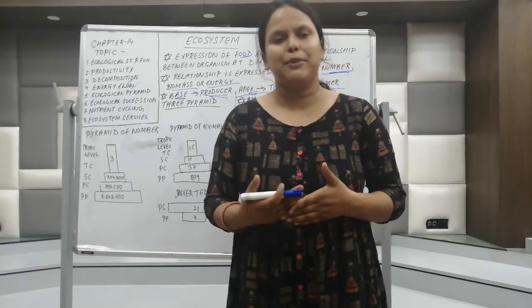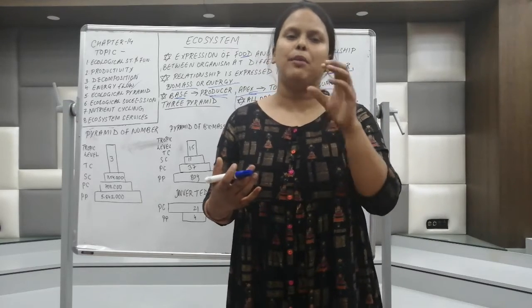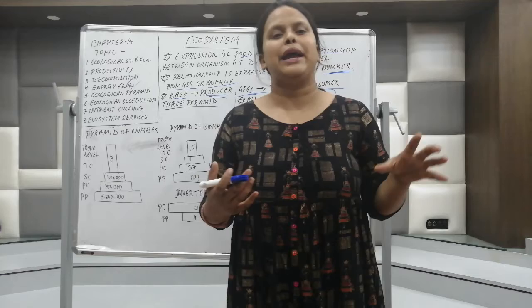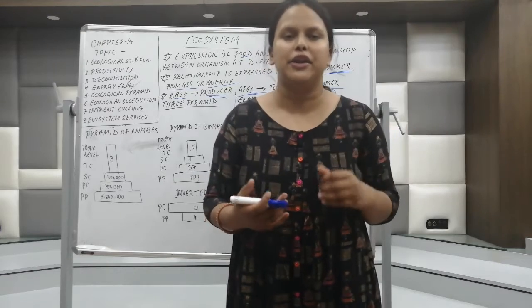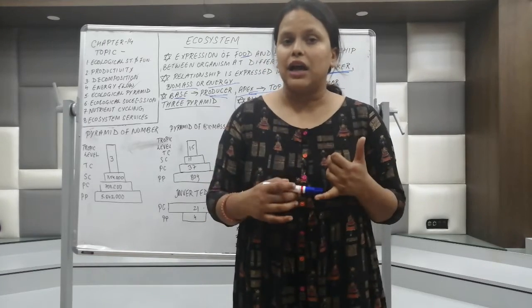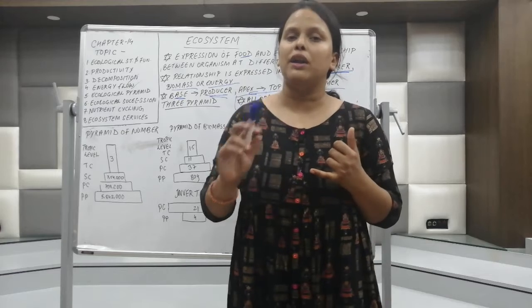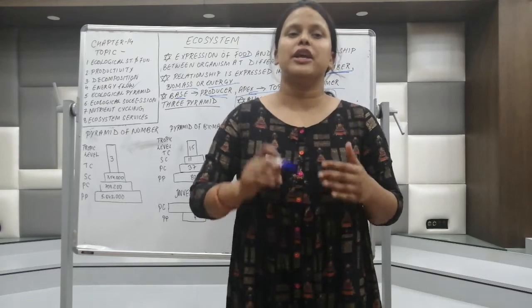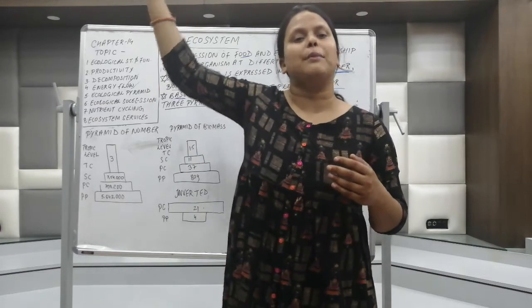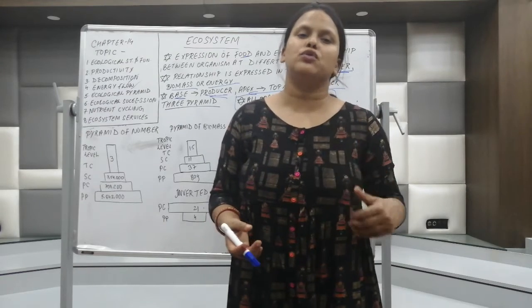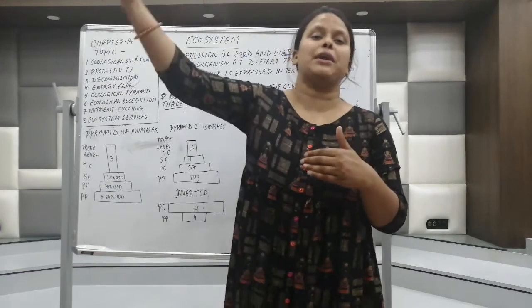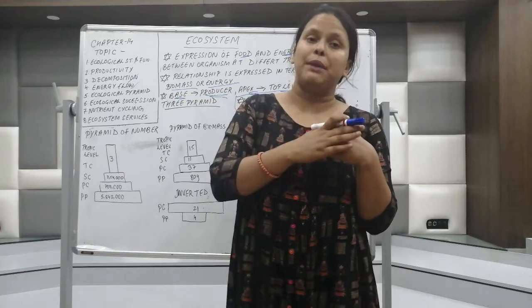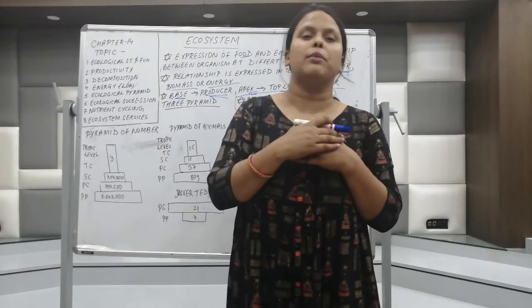Next is the pyramid of biomass. Similarly, the pyramid of biomass can be upright, can be inverted depending on the condition which is given. But the last, the pyramid of energy, will always be upright because energy is unidirectional. It will not come down from top carnivores to the primary producer. It will always be upright. The energy will move from the primary producer to the top carnivore, to the top consumer.